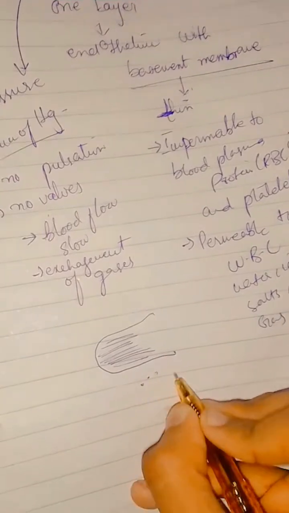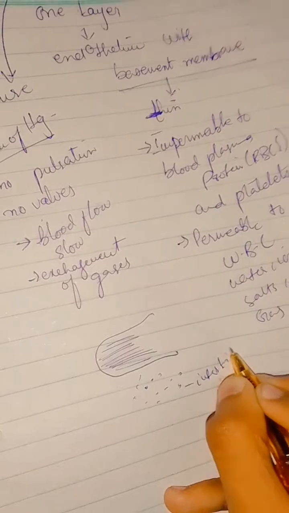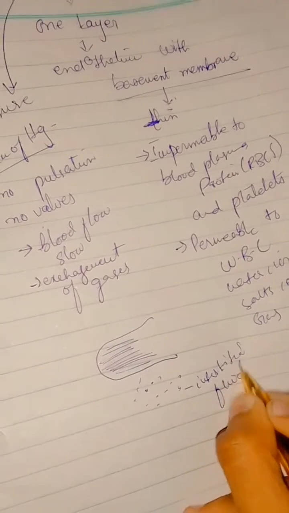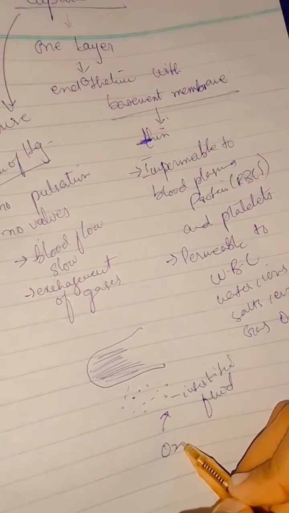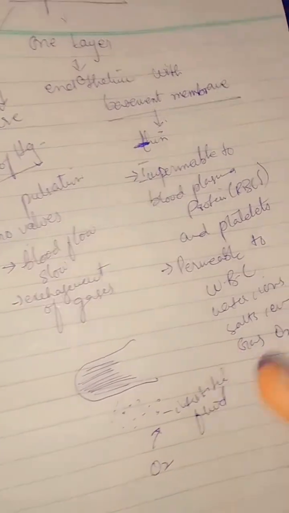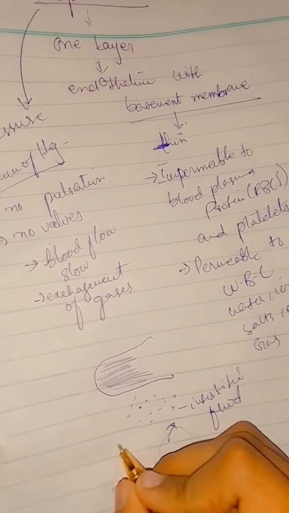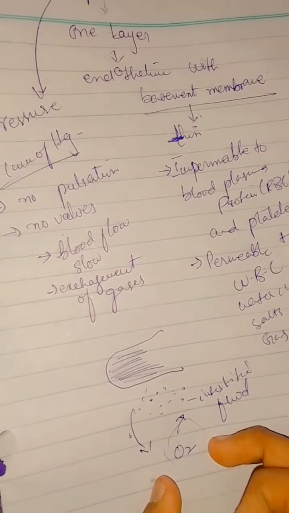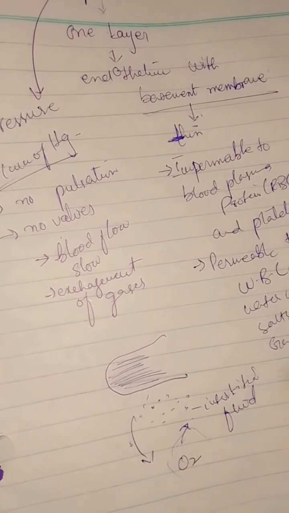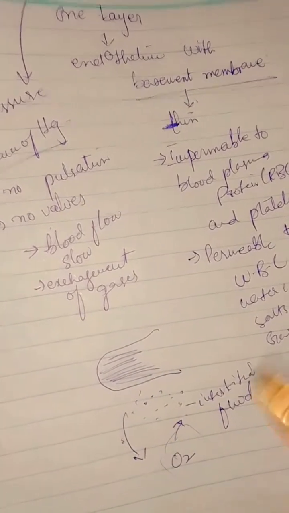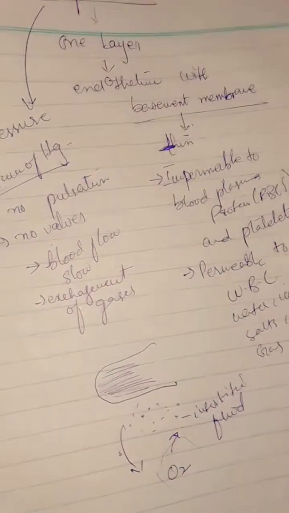Now, that is the interstitial fluid. So for example, if oxygen is diffused in the interstitial fluid, that oxygen will be carried by the capillaries. So when the capillaries take it, there will be the exchange of material that takes place between the interstitial fluid as well as the capillaries.